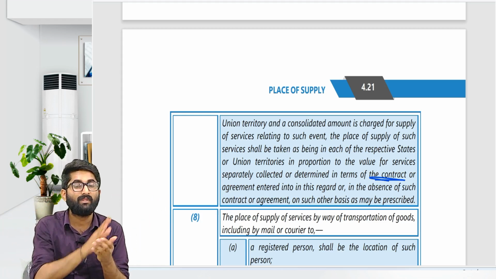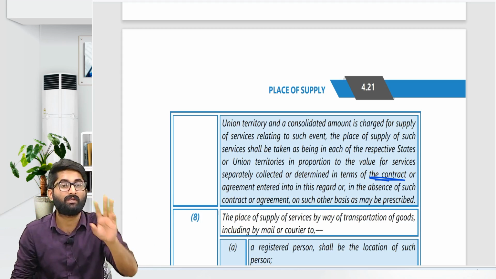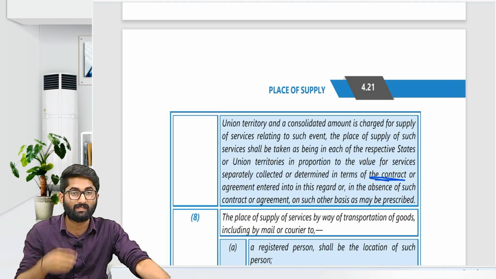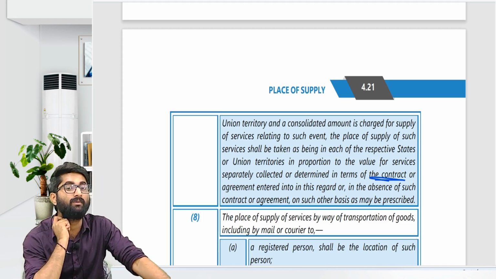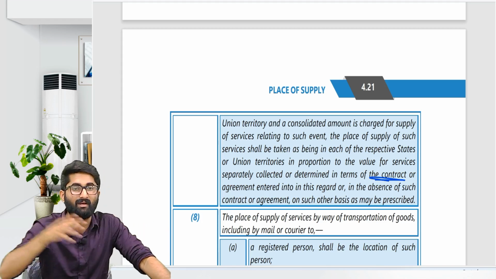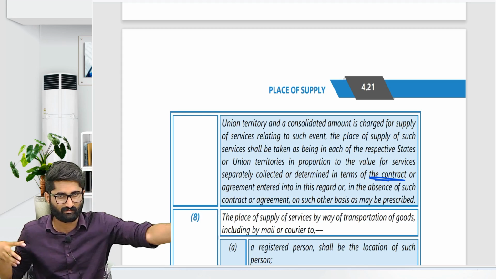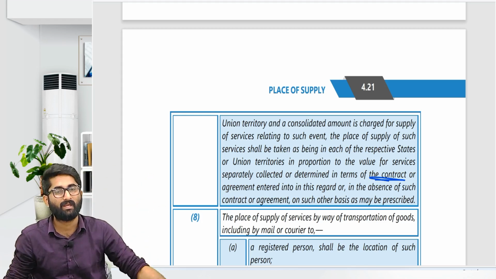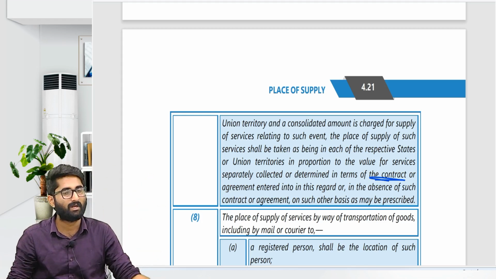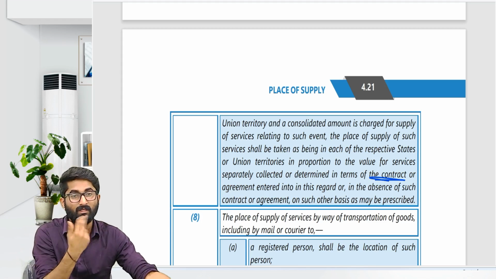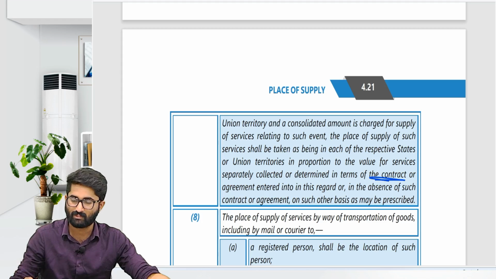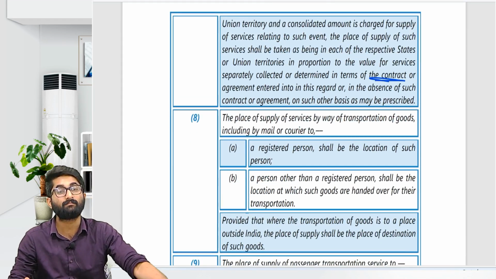But what if there is no specific division? I am charging you 30,000 rupees on an average. Now what will you do? Based on square feet or some other aspects, or based on the number of days, you can divide that 20,000, 30,000 into the specific proportions. So that is given in section number 12 subsection 7.